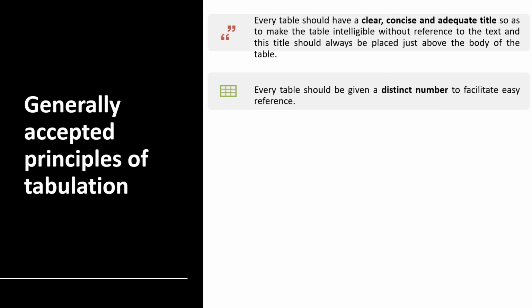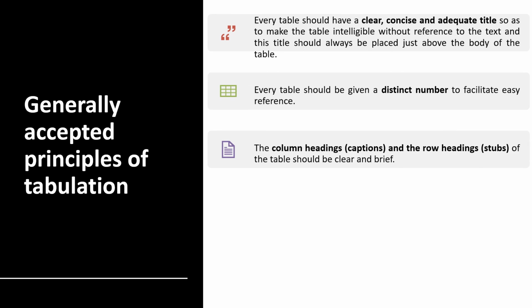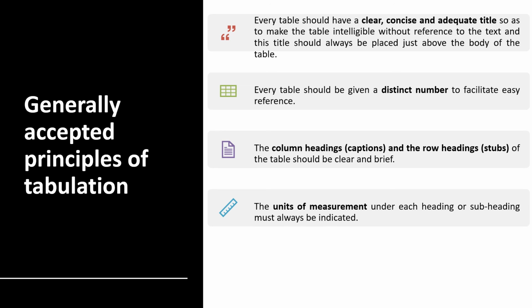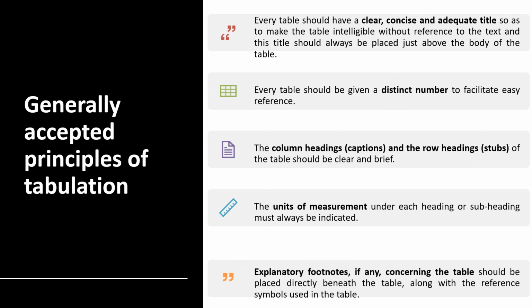Every table should be given a distinct number to facilitate easy reference. The column headings or captions and the row headings or stubs of the table should be clear and brief. The unit of measurement under each heading or subheading must always be indicated.